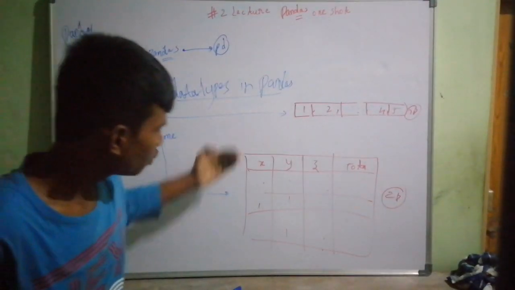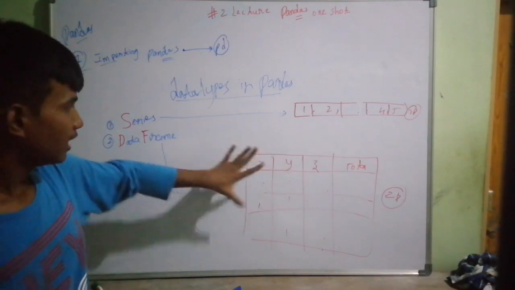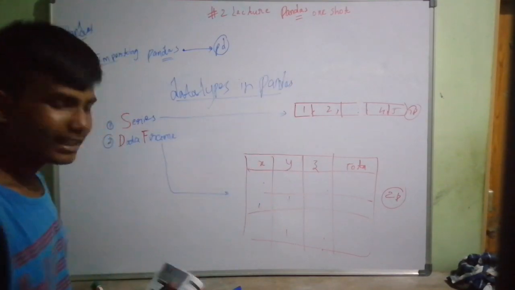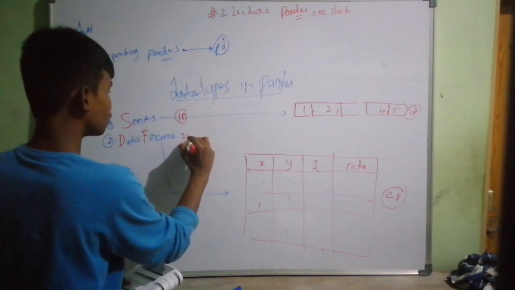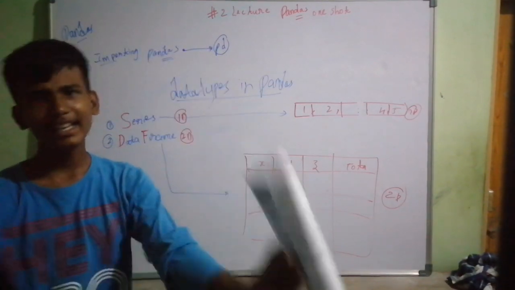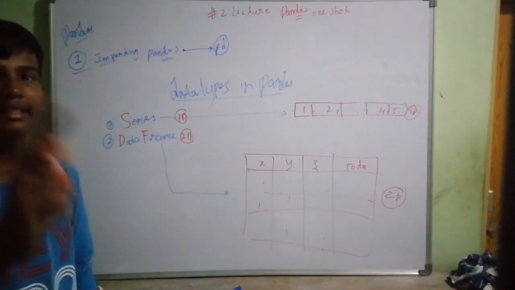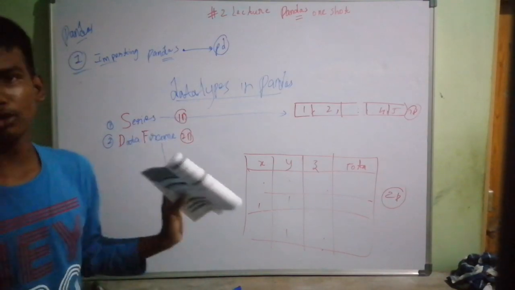A DataFrame is the 2D one. It has columns, rows, and much more. Right now, you have to remember only one thing: Series is 1D, DataFrame is 2D. If you know these two things, that's definitely enough for now, because we're going to write the code. At that time, we'll learn a lot about Series and DataFrame. No need to worry.